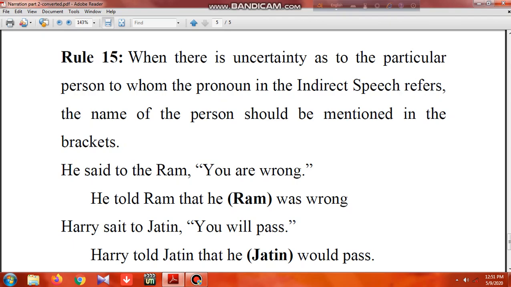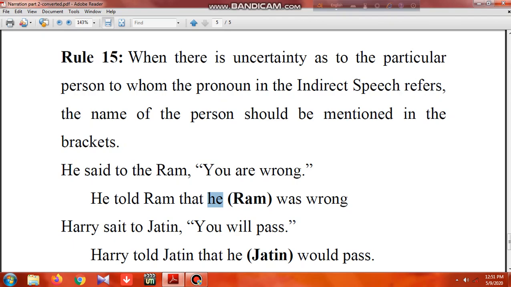He said to Ram, "You are wrong." So he told Ram that he. For both persons we can take the pronoun he, so it may create confusion.